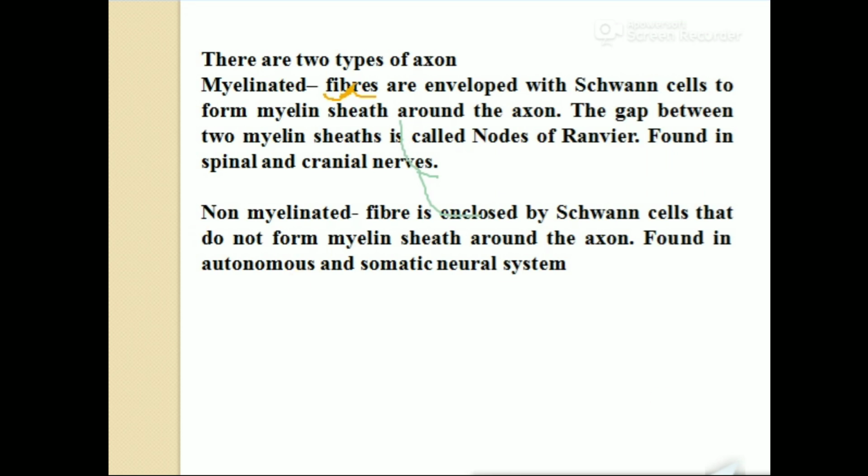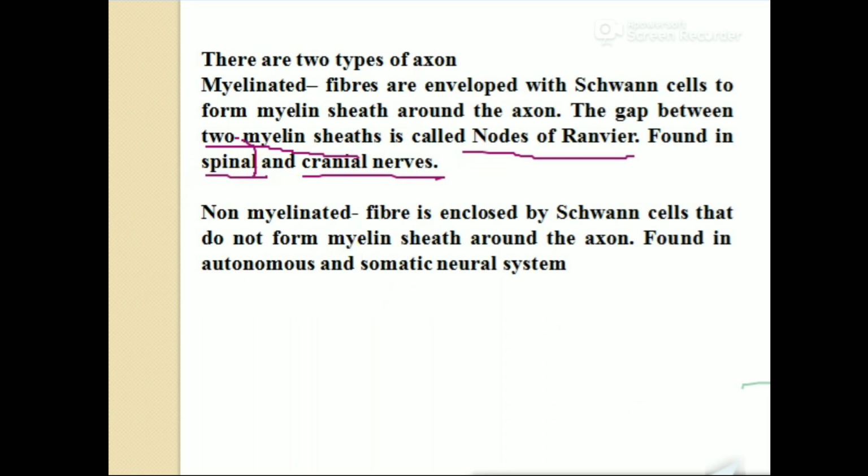Let me discuss it. There are two types of axon. One is myelinated, another one is non-myelinated. Myelinated axon fibers have Schwann cells to form the myelin sheath. The gap between two myelin sheaths is called the node of Ranvier. It is found in spinal as well as cranial nerves.